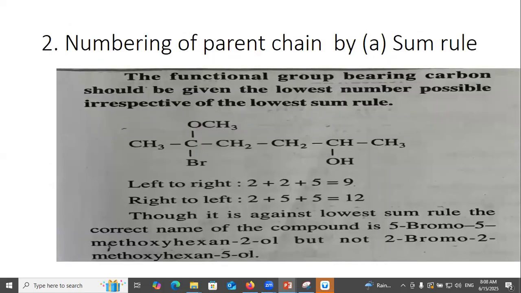Numbering of the parent chain by the sum rule. You have to sum from left to right and right to left. In this example, left to right: 2 plus 2, 5, plus 9; right to left: 2 plus 5, 5, 12. So you should count the numbering from left to right. So you should choose the lowest numbering.